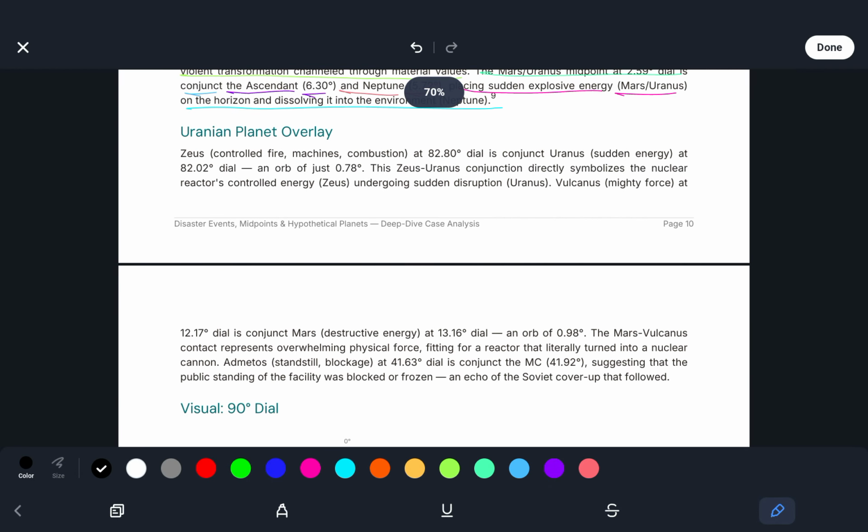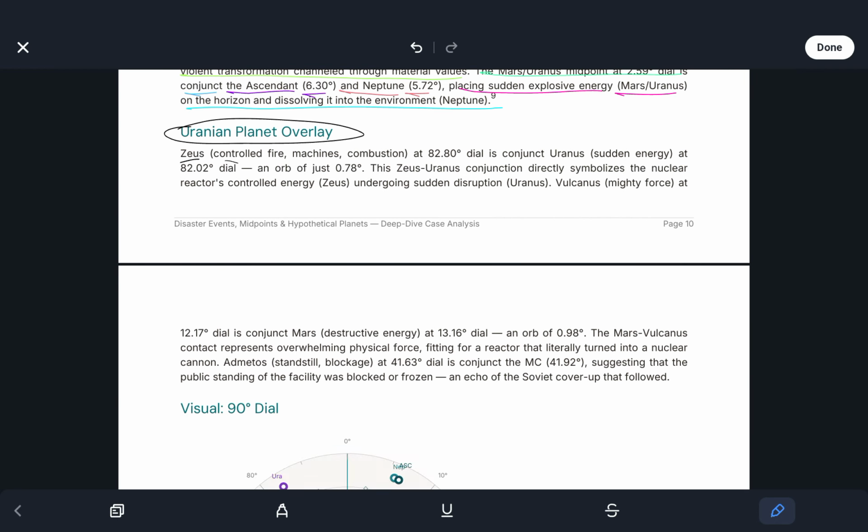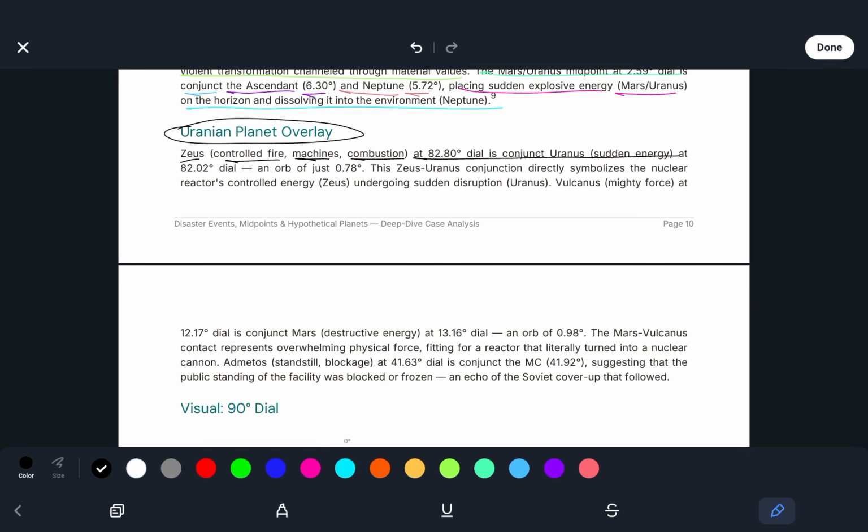Alright, Uranian planet overlay. So Zeus, which is controlled fire, machines, and combustion, at 82.80 degrees dial is conjunct Uranus, sudden energy, at 82.02 degrees dial. An orb of just 0.78 degrees. The Zeus-Uranus conjunction directly symbolizes the nuclear reactor's controlled energy, which is Zeus, undergoing a sudden disruption, Uranus.